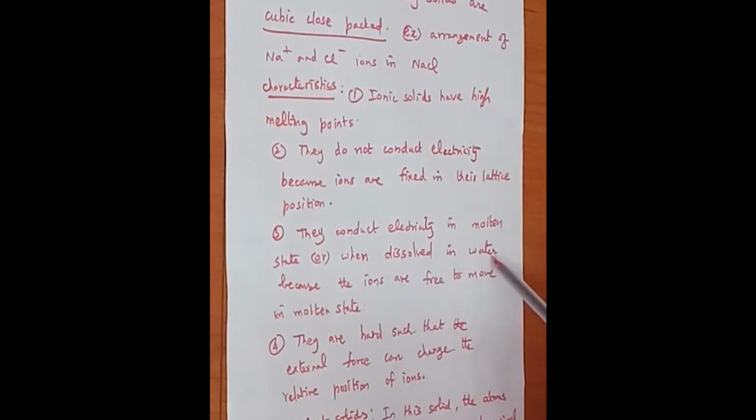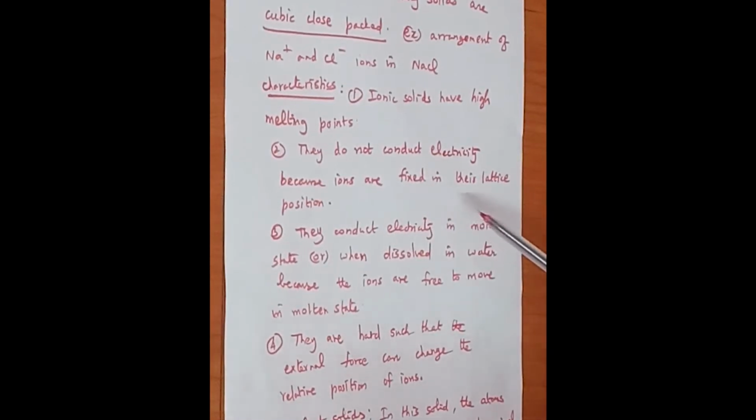They conduct electricity in the molten state, or when dissolved in water, because the ions are free to move. The molten state is the semi-solid form. As soon as a solid starts to melt, the atoms and ions are free to move. So that is called the molten state. The conversion of solid into liquid is the molten state.